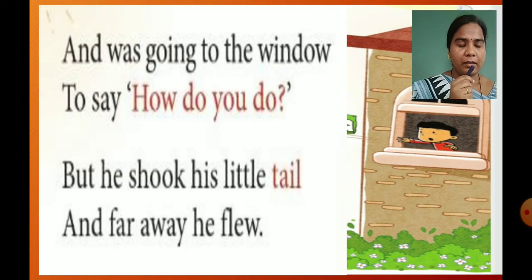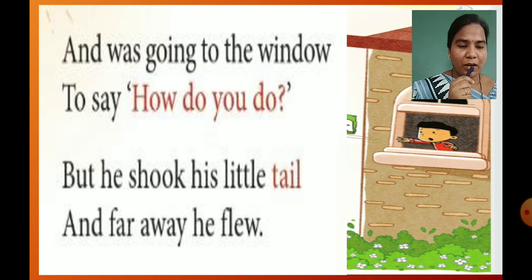Then the next stanza: I went to the window to say, how do you do? But he shook his little tail and far away he flew. So now, to stop him, this child goes to the window, as we can see in this picture. He is at the window.